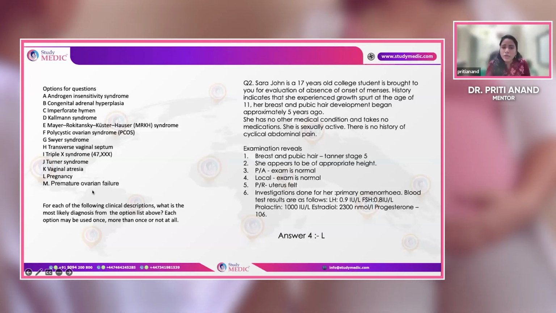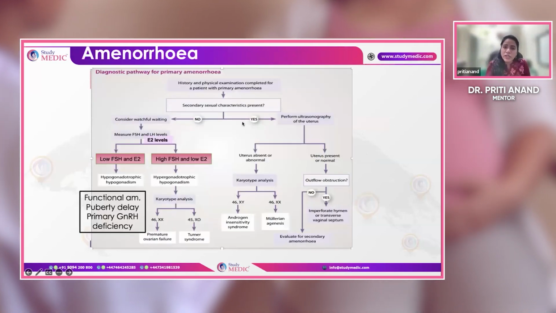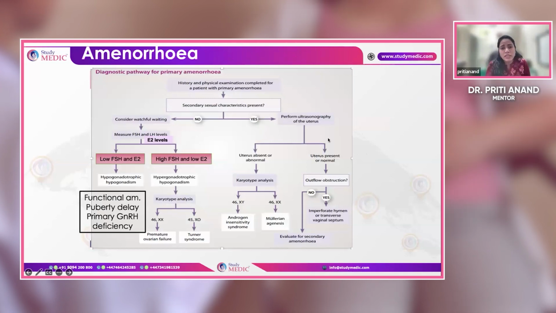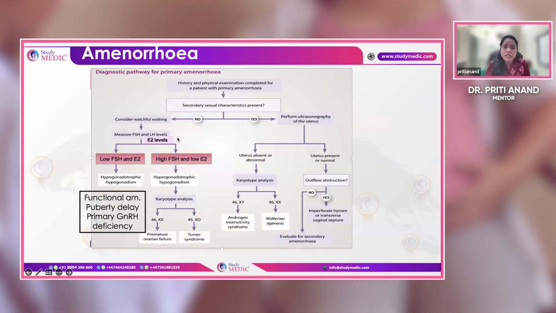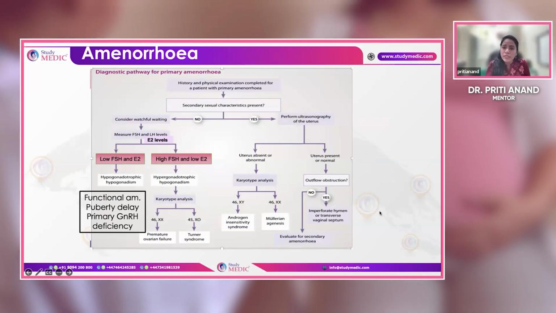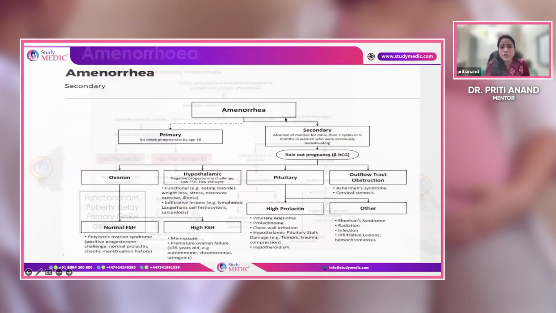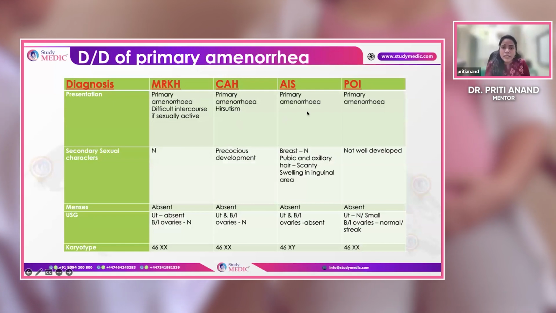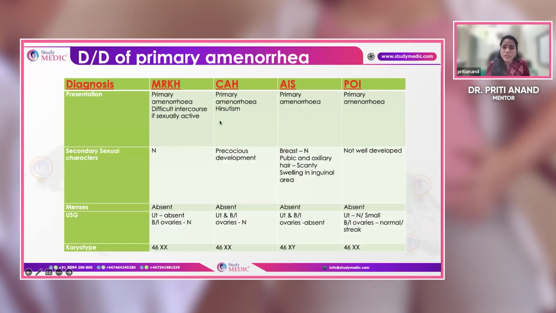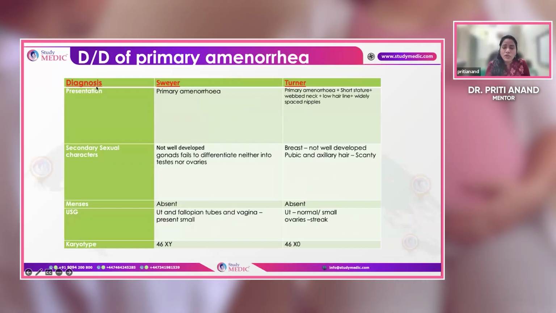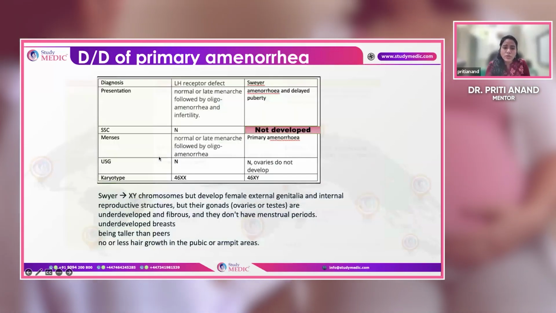So primary amenorrhea, how we diagnose is on the basis of secondary sexual characters. If they are present, that means there's a uterus problem, do an ultrasound. If they are not present, then there is a hormonal problem, do the hormone analysis. So these are some tables which are related to how you can differentiate each one of them. MRKH, CAH, AIS, premature ovarian insufficiency, Swyer and Turner syndrome. And the list goes on with the LH receptor defect and Swyer also.